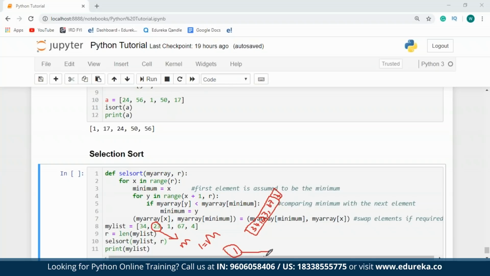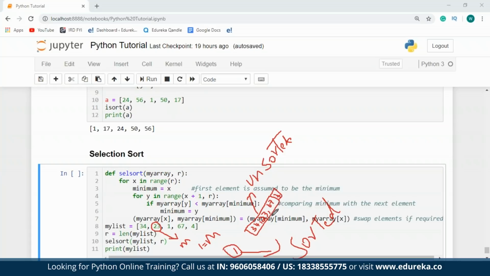So this is my sorted list. And this is my unsorted list. So once this is done, I'm going to repeat the same thing for the unsorted list again. At this time, 34 will be minimum, and after the first iteration, 23 will become minimum, and for the third iteration, 23 is going to remain the minimum, following which I'm going to check if 4 is less than 23 or not.